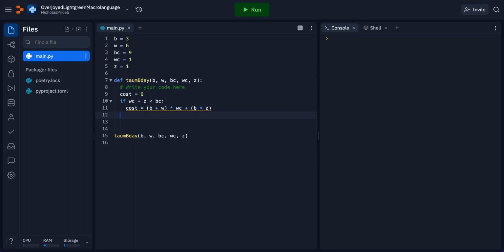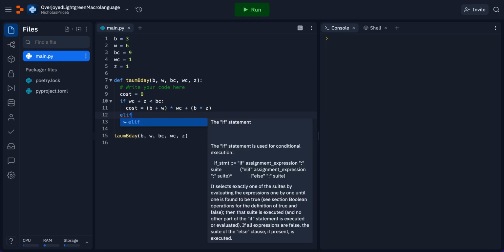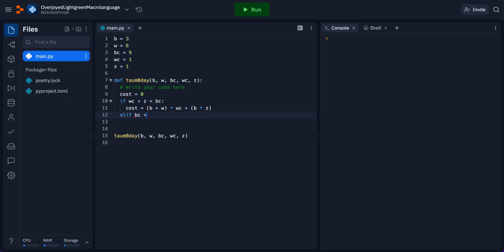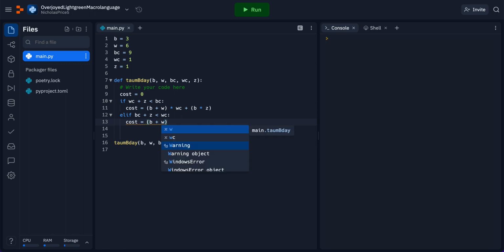And now, of course, what is our contradictive scenario to that scenario? Well, we can write an elif statement. Elif BC plus Z is less than WC. This is just the other scenario. If the black cost plus the conversion rate is less than the white cost, we'll go ahead and do nearly the identical mathematics.